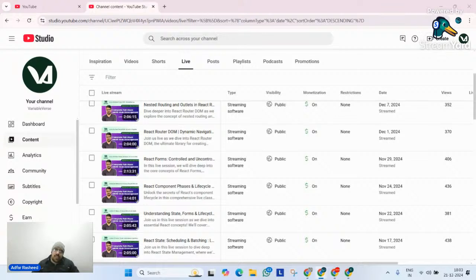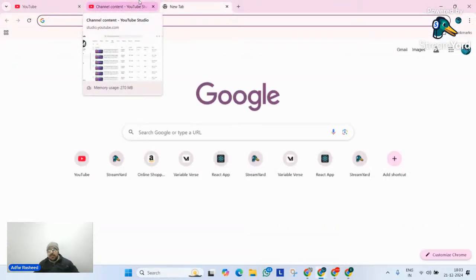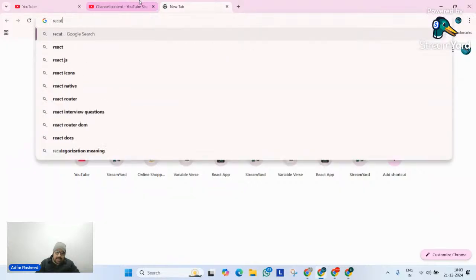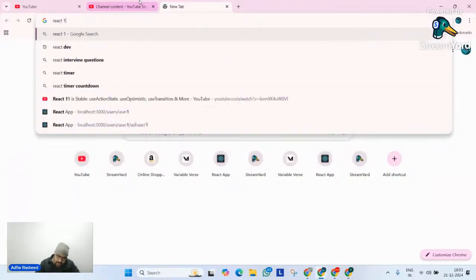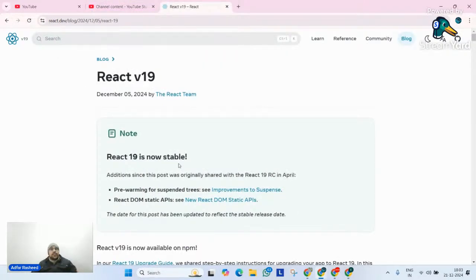In today's class, we are going to discuss something very important. There has been a new version of React that has been launched, and we know that it is React 19. React 19 was launched on 5th December 2024. In this React version 19, there are a lot of new things that we are definitely supposed to discuss. I'm pretty sure there will be a lot of questions asked from this particular article, which is React version 19 and what is new in it. That's what we are going to discuss.